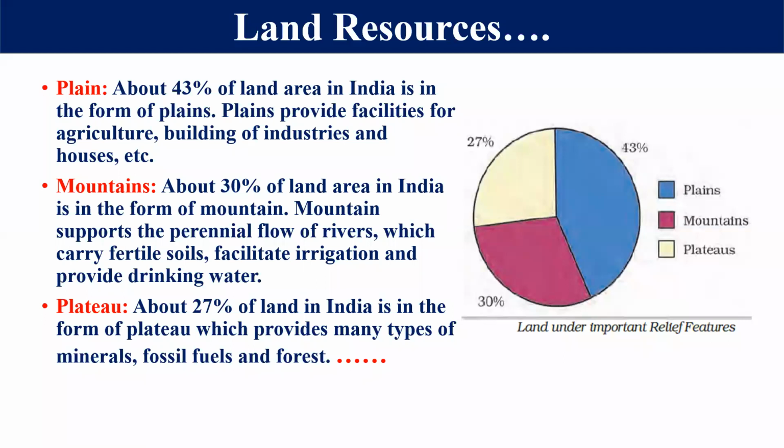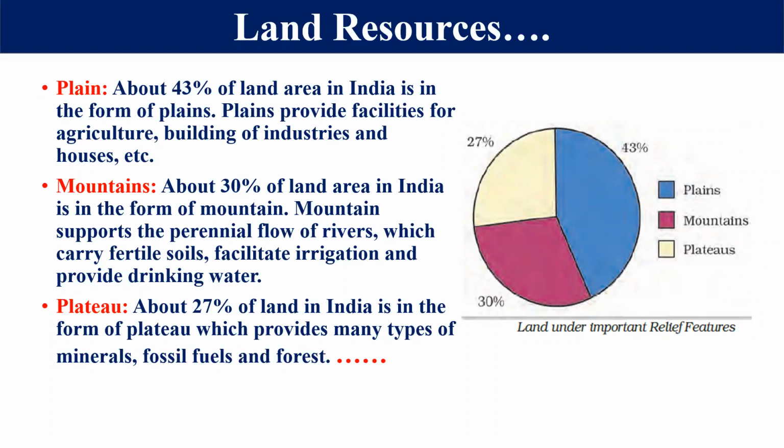And if we think about perennial river, it means the river which has water throughout the year. Why are these rivers, those which come out from the mountain area, perennial rivers? Reason is this: because these rivers get water from the rainfall and the melting snow of the mountain. So that's why these rivers have water throughout the year. That's why this mountain area is a great source of perennial rivers also.